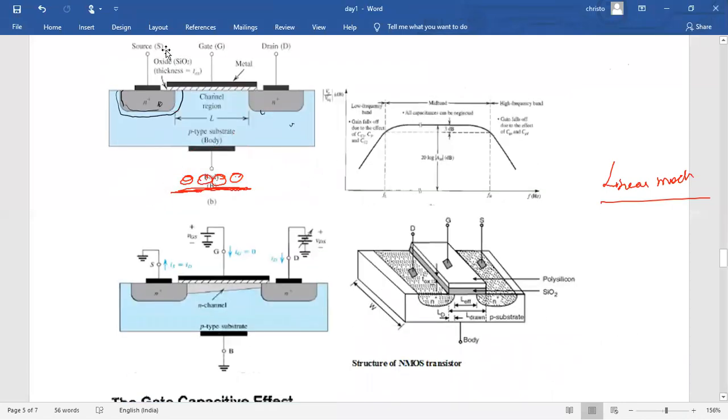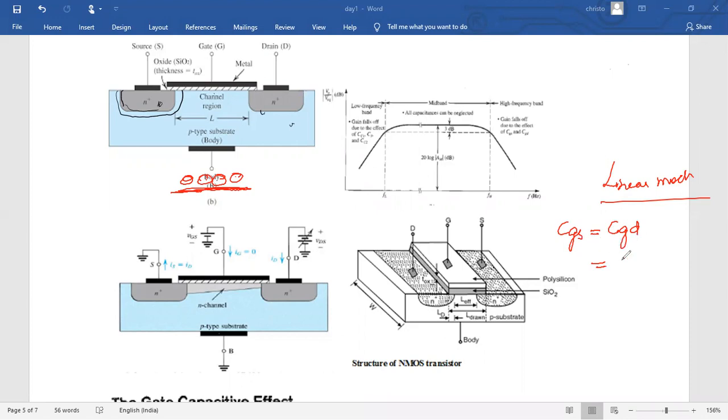At that time, the capacitance between gate to source will be equal to the capacitance between gate to drain. The sum of the two will be the total capacitance. What is the total capacitance? Width, length times oxide capacitance value.